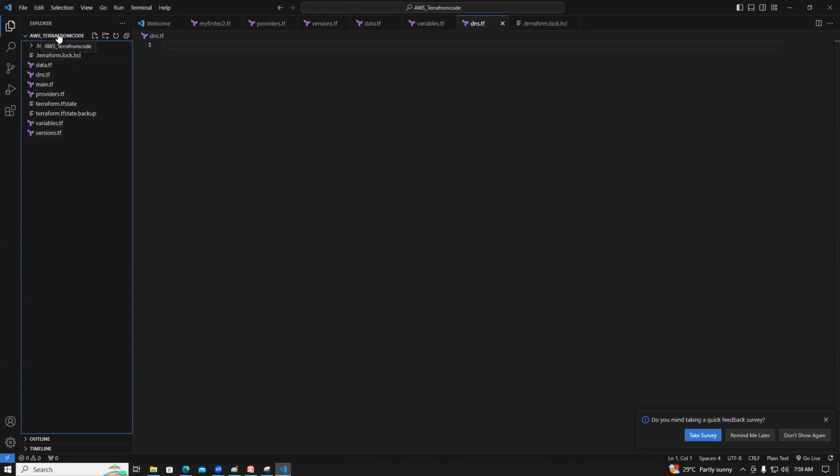For example, this is a dev stack. The same way a QA stack, the same way a production stack. All your infra will be in one file, one stack. If you use Terraform destroy, the entire dev stack will be terminated. Be careful while running the Terraform destroy command. Okay, understood, guys? Now you understood the Terraform stack files. Tomorrow I will show you how to write the provider versions and all these things.